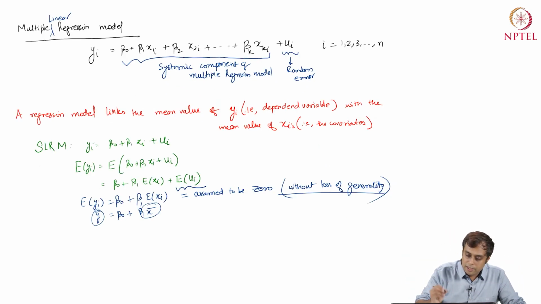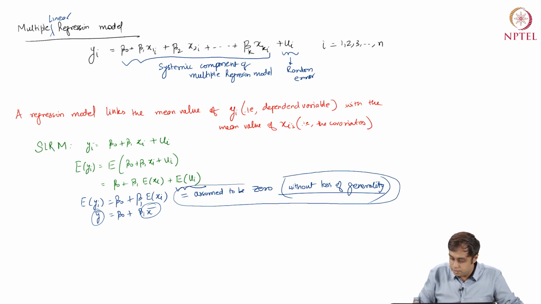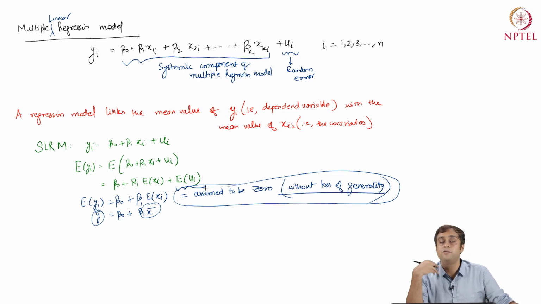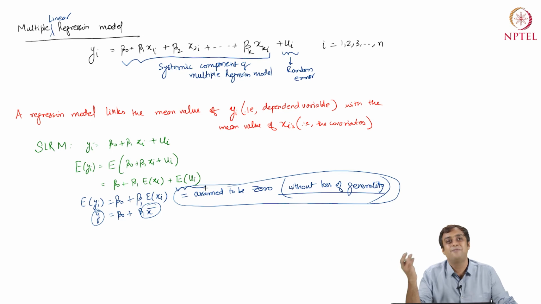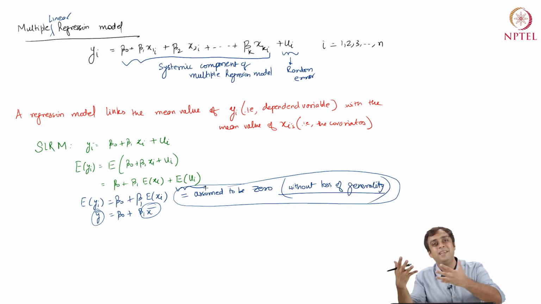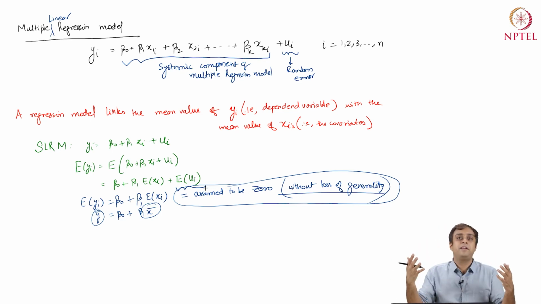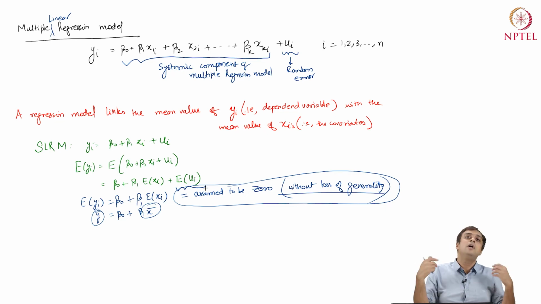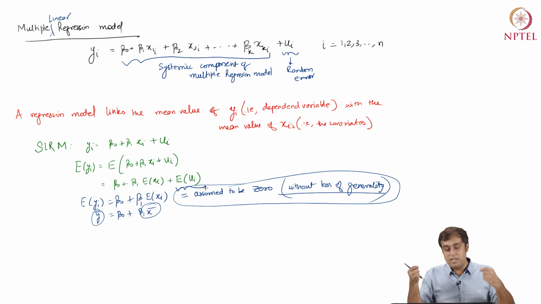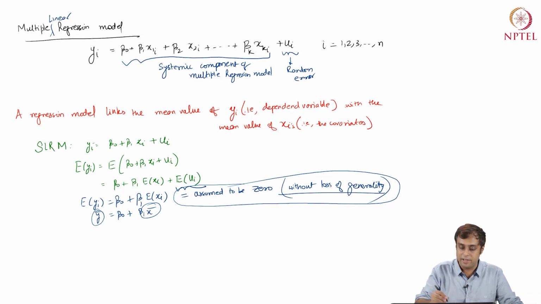Now, while we explained this, we introduced an assumption right away on which the definition of the regression line is based. The fact that a regression line is a model on the mean depends on expectation ui being equal to 0, and I have said that we are calling this a without loss of generality assumption. So what is a without loss of generality assumption?